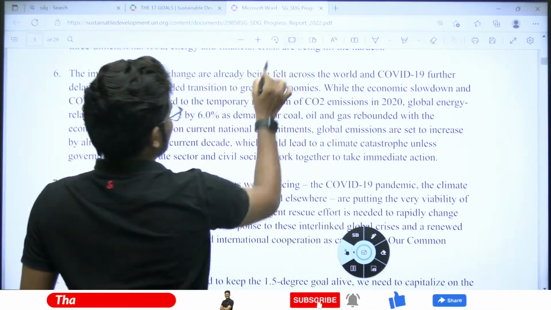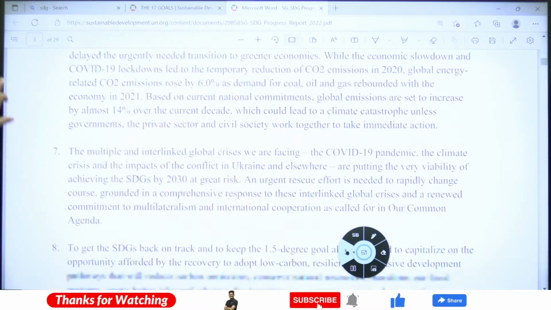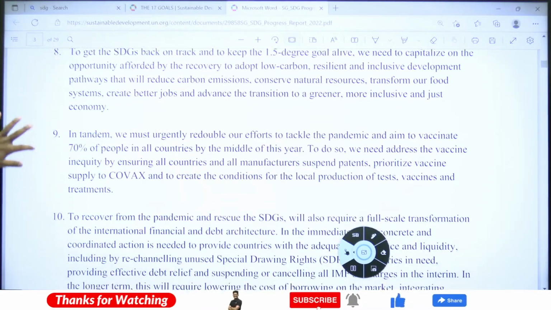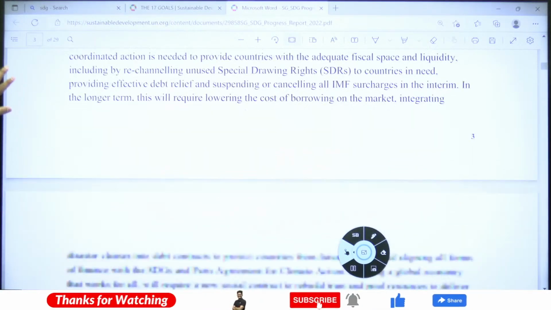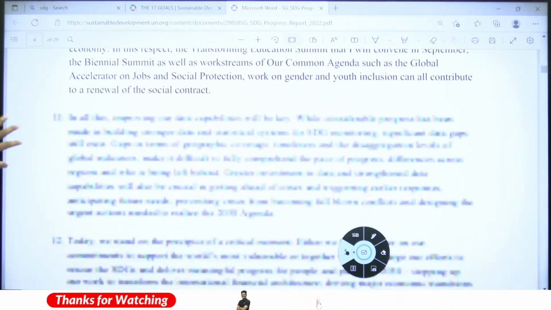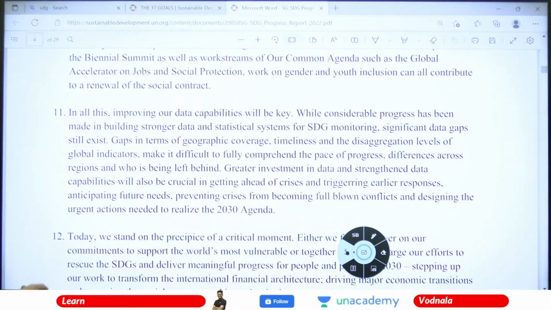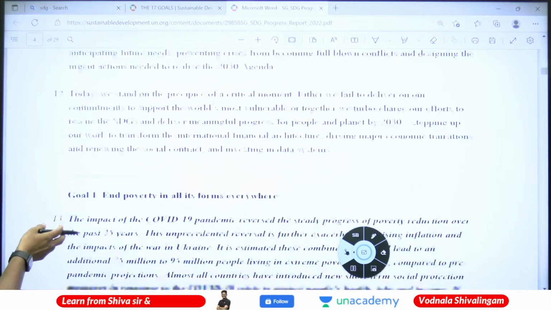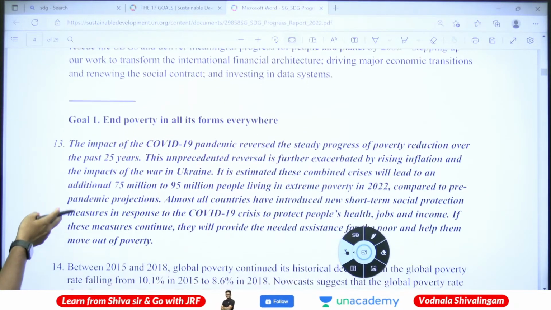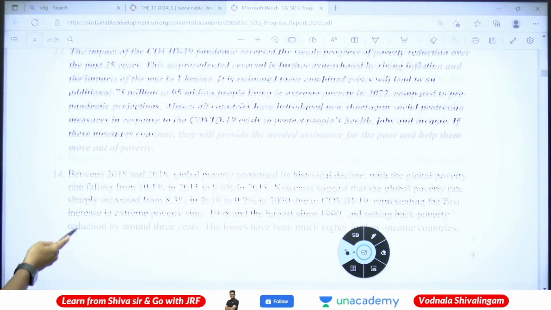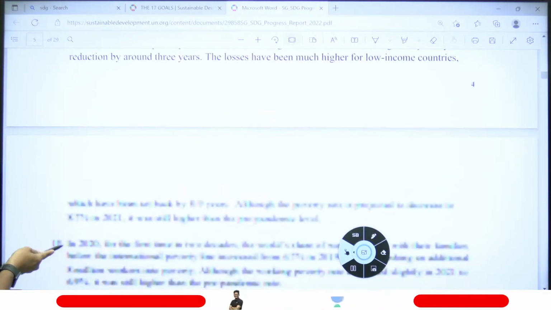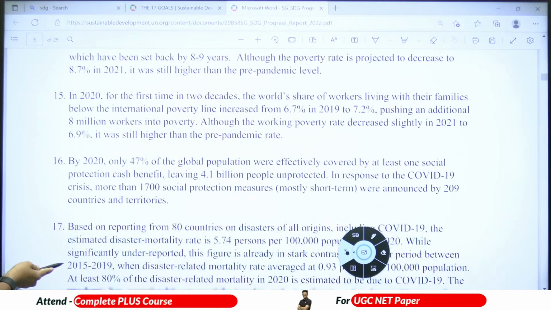Let's look into this report and discuss anything important fast. Whatever they stated in each and every goal, they have given as a report.